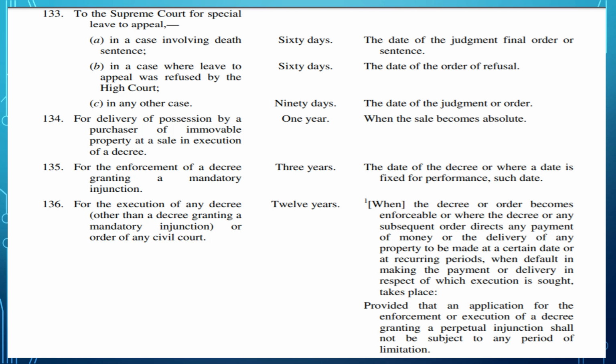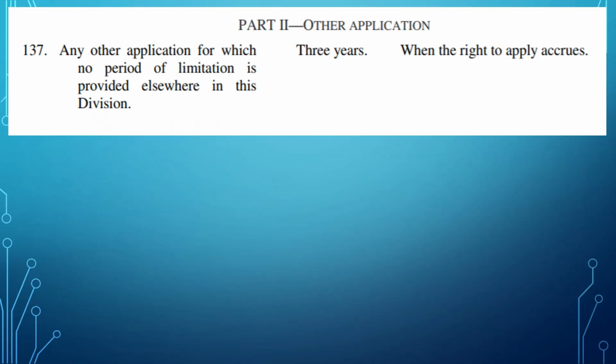136. Execution of any decree other than a decree granting a mandatory injunction. The reason is mandatory injunction is already covered under 135. So, if there is a decree other than a mandatory injunction given by a civil court, then for execution of that decree, you have to file an application within 12 years when the decree or order becomes enforceable. However, this will not be applicable to perpetual injunction. Perpetual injunction shall not be subject to any period of limitation.